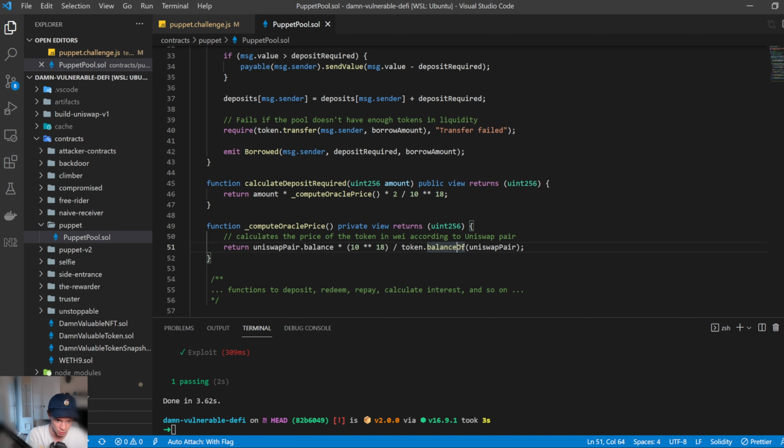So the total of the two reserves should be the same. Therefore, if one is a lot higher than the other, they would still have the same value, but the ratio between the two is going to be different. And that's what this oracle price is trying to calculate.